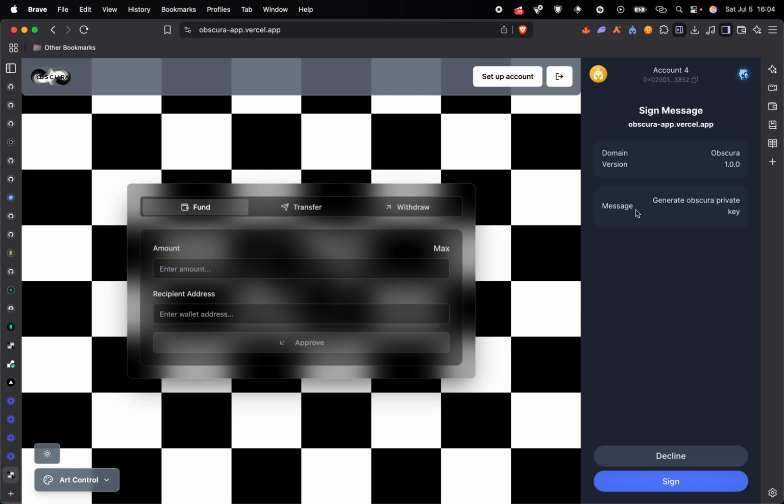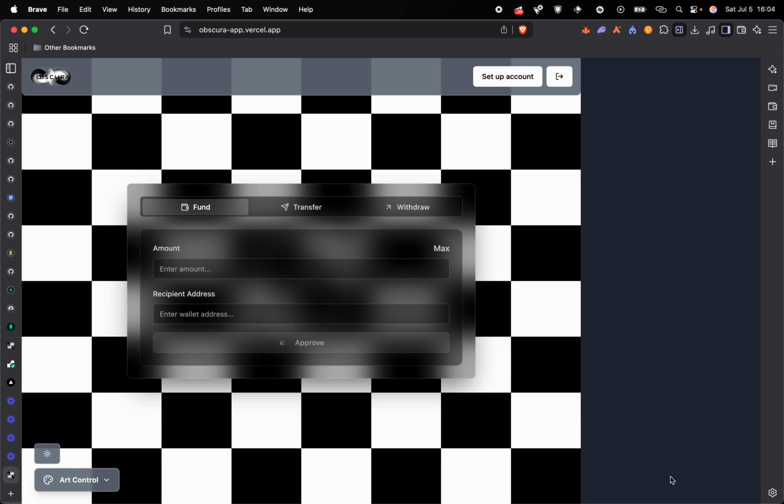So when I send money to someone, I'll use their public key on the system. I'll lock the funds using their public key. Yeah, this is just like the UTXO system. So for them to prove that they can spend it, they will use their private key to decrypt the encrypted outputs, and then they can spend it. So we'll do a sign here to generate the Obscura private key.